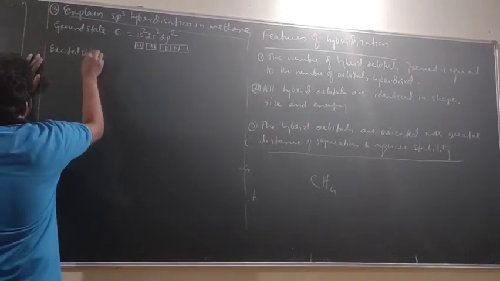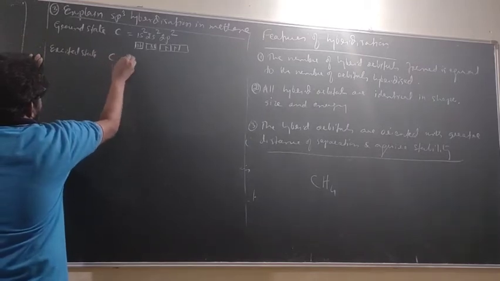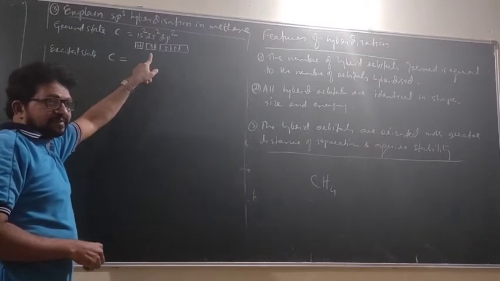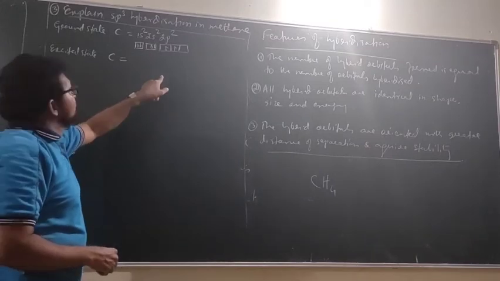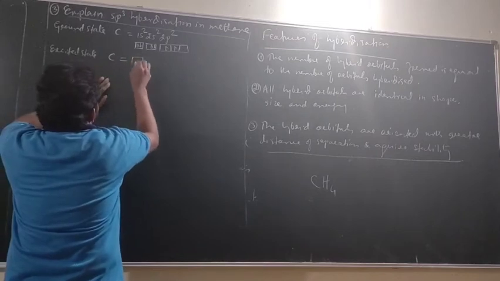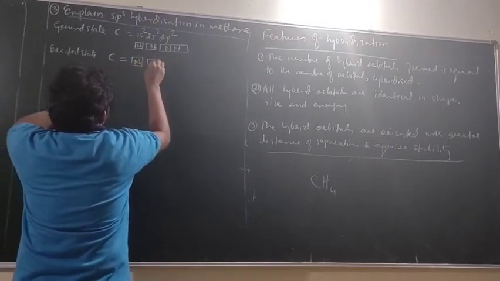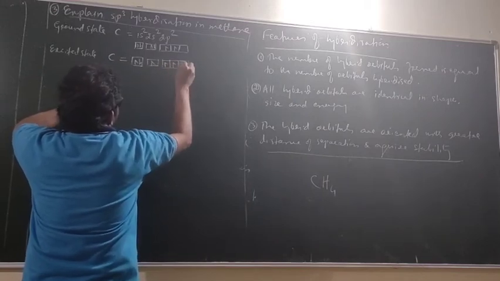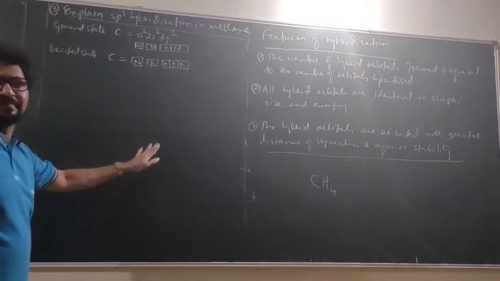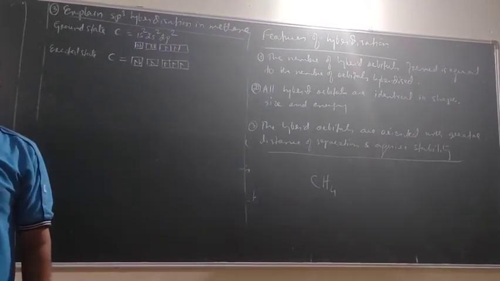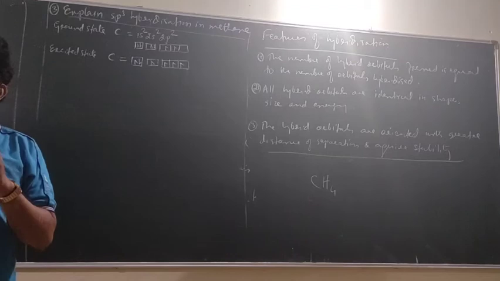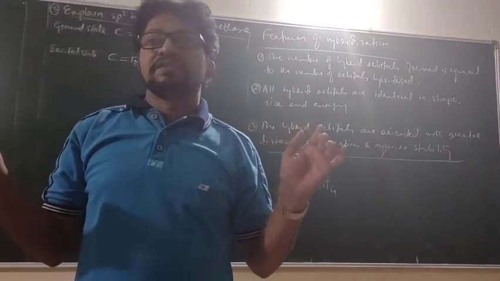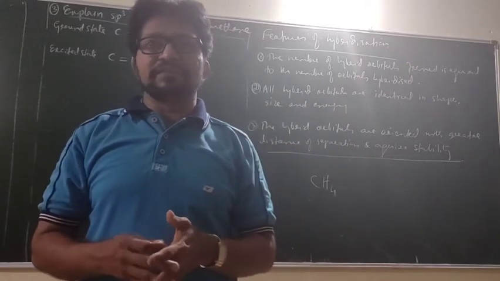Excited state. One electron is promoted from 2s to 2p. So the excited state is 1s2, 2s1, 2px1, 2py1, 2pz1. Now it can form 4 bonds. But these are unhybridized orbitals. This is not going to participate in the bonding.